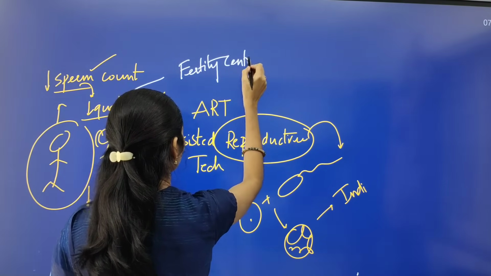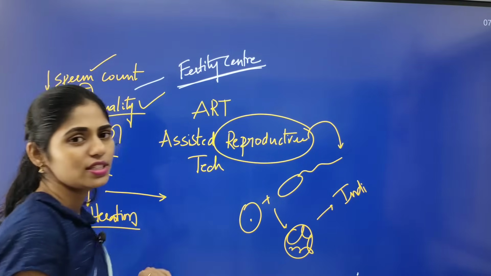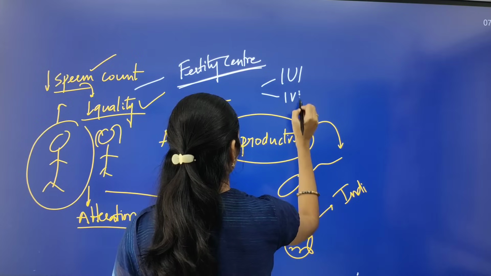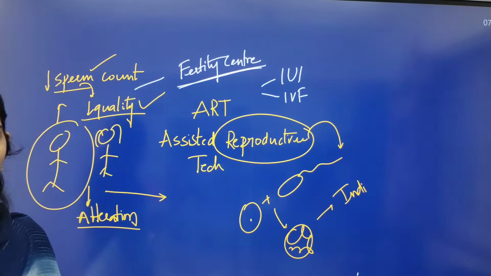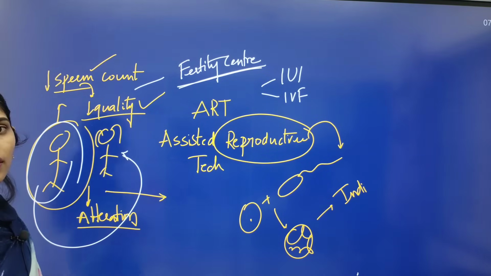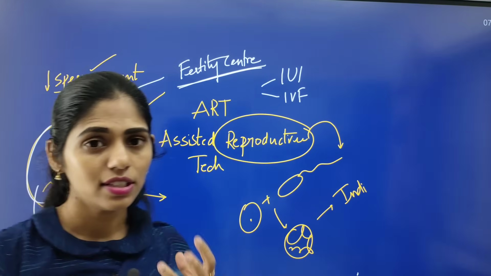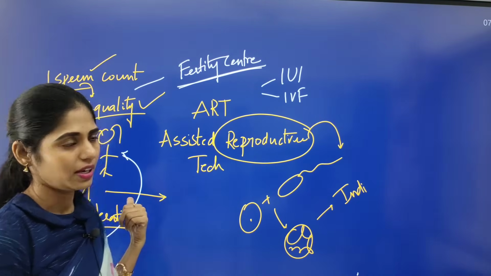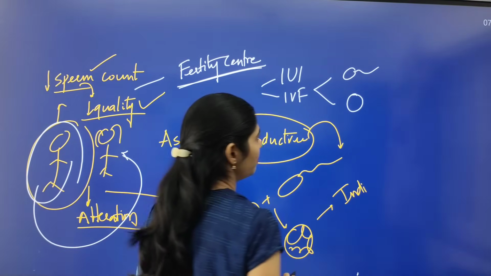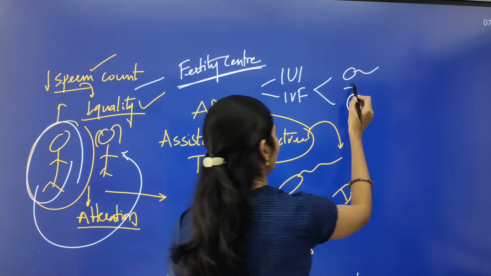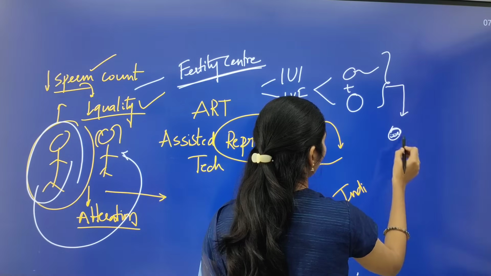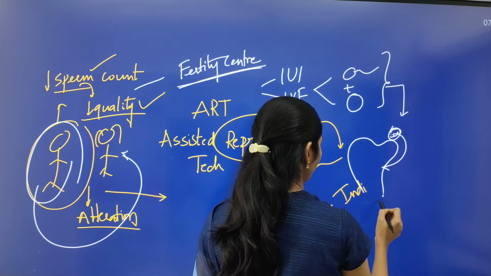In these fertility centers, they have different techniques, like IUI, IVF. IUI means they will be collecting the sperm from the male and inserting it into the female. They will process the sperm, and only the good sperm will be injected into the woman. And the next one is IVF. IVF means sperm will be collected from the male and ovum will be collected from the female, and they will unite them in a controlled environment in the lab, and after development of the zygote, that zygote will be transferred into the uterus of the female.